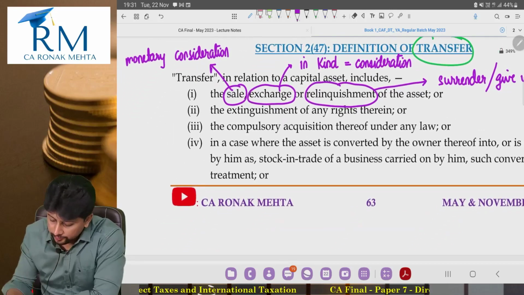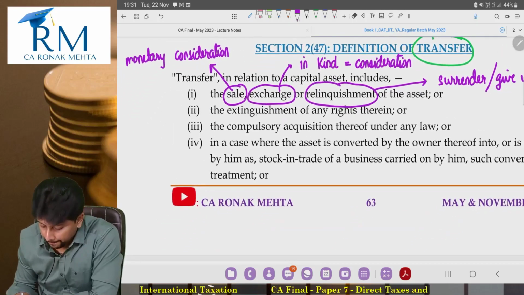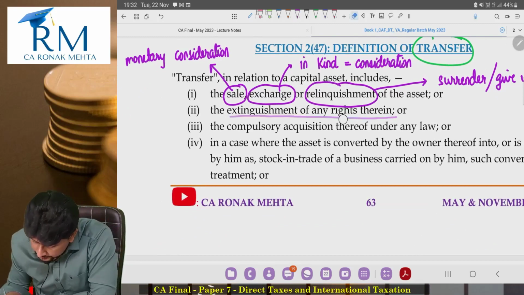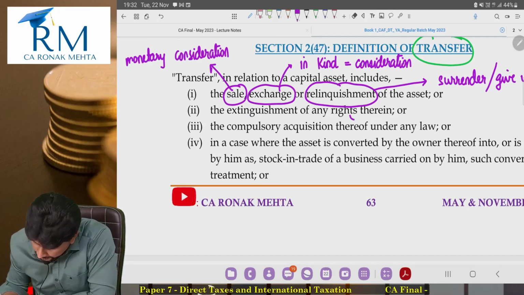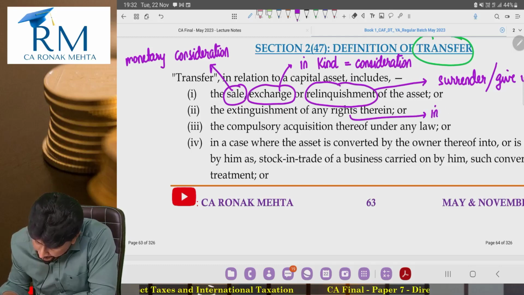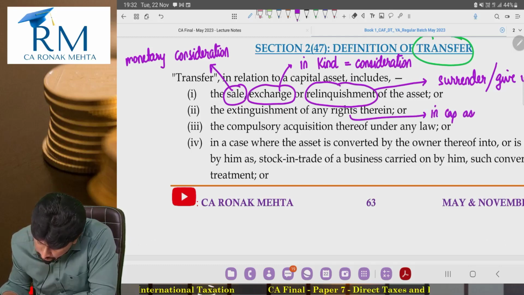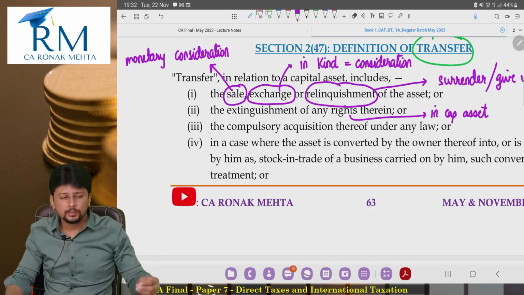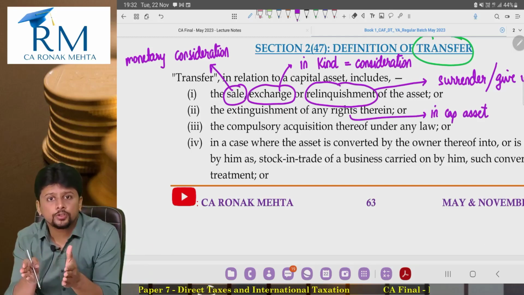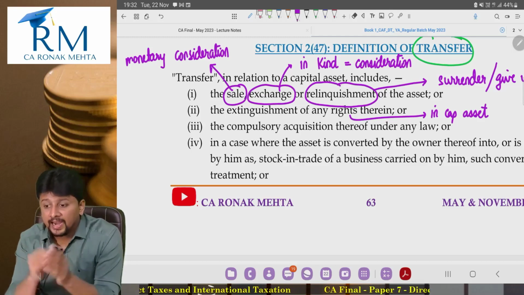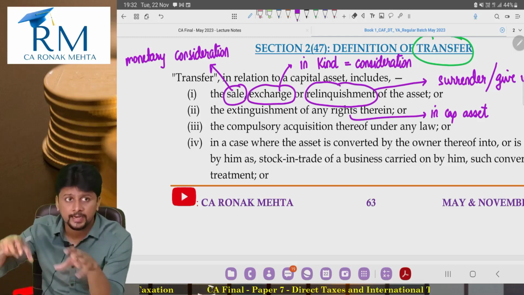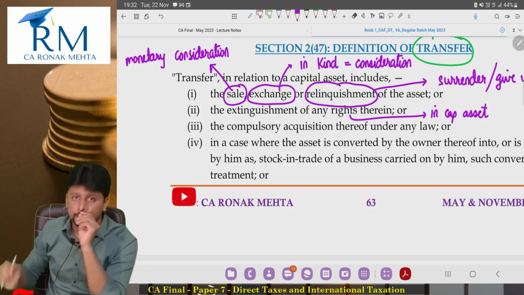Extinguishment of any rights therein. Rights therein means rights in the capital asset. So, say you and your brother and your sister are the joint owners of a property, and you give up your right in that flat, in that property in favor of your sister.